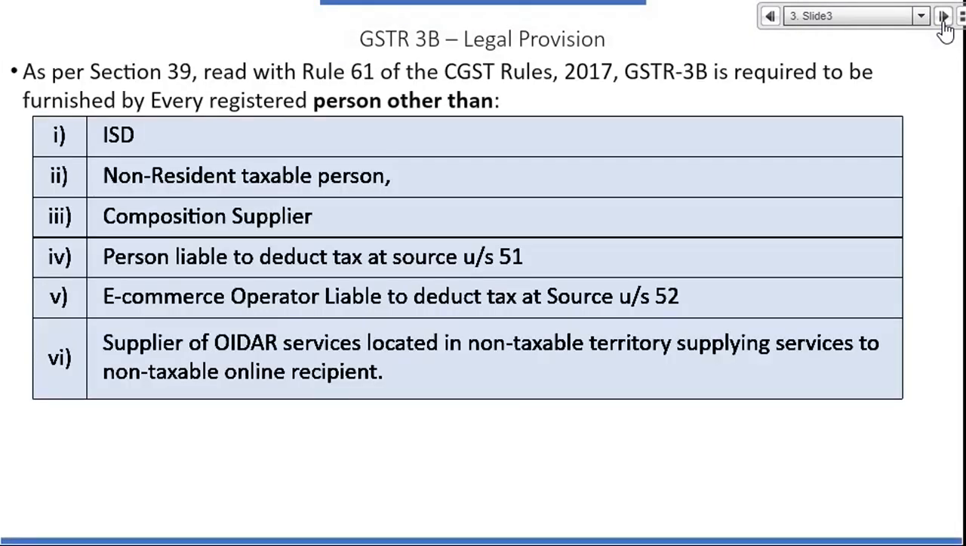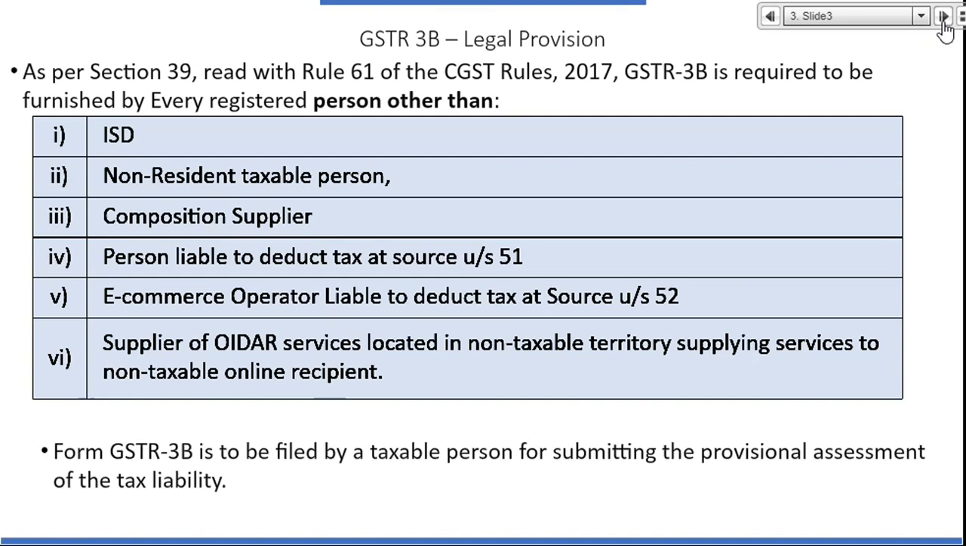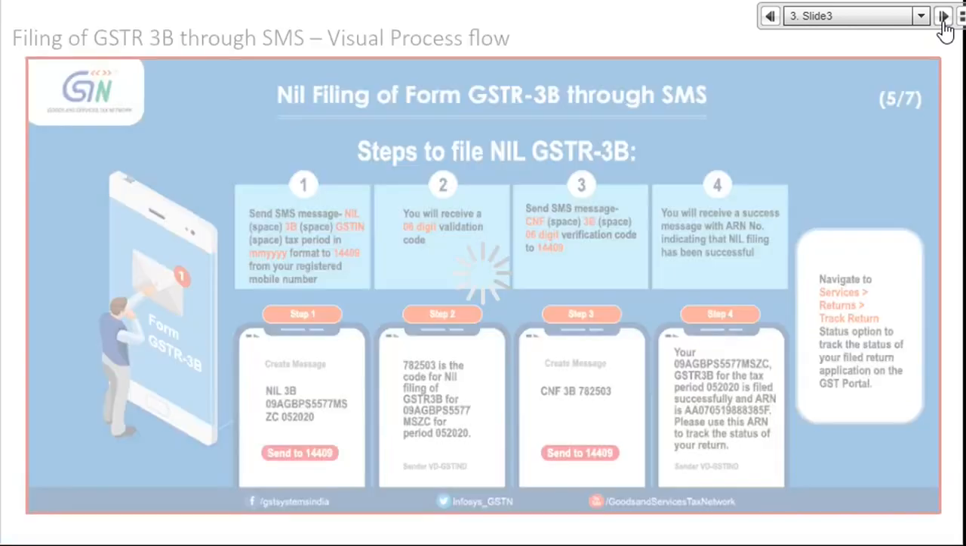GSTR 3B is to be filed by a normal taxpayer, except an input service distributor, non-resident taxable person, composition supplier, TDS deductor, TCS deductor, or online information and database access retrieval taxpayer, who will not file GSTR 3B. They will file their individual returns like GSTR 7, 8, 6 or 5A. GSTR 3B is nothing but submission of provisional assessment of tax liability. Entire GST is based on a concept of self-assessment, right?